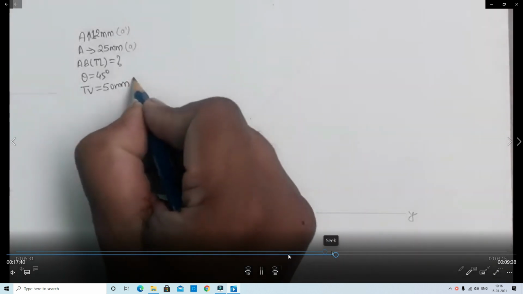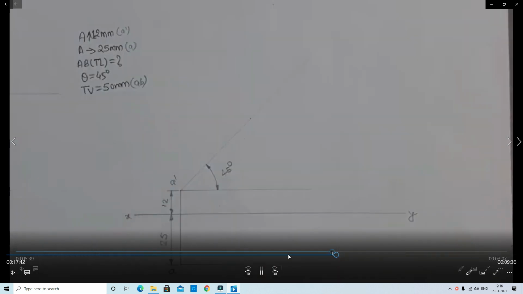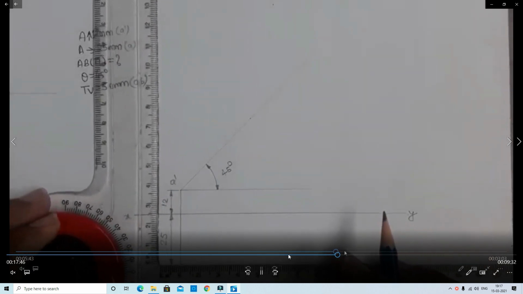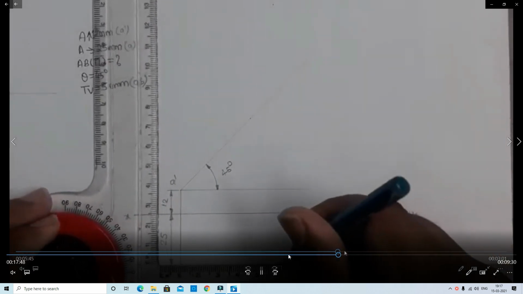With the help of the scale, we measure top view AB, 50 mm.